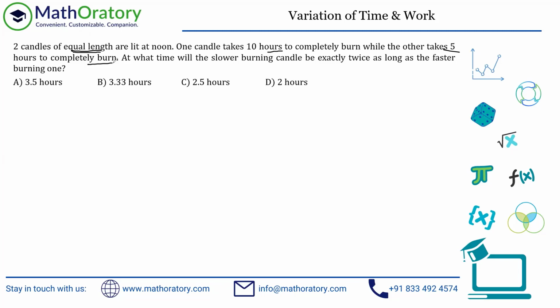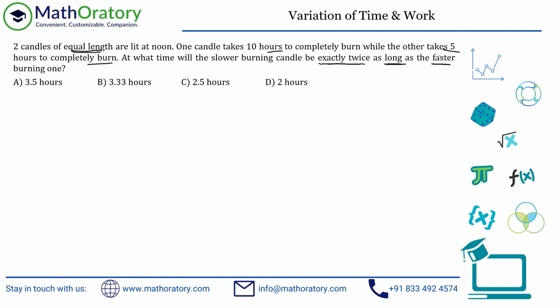So obviously there should be a difference in width or something, right? So don't ponder on that. There could be a difference in material also. So one candle is burning out completely in 10 hours. The other one is burning out completely in 5 hours. But they are of equal length. Do not forget that. At what time will the slower burning candle be exactly twice as long as the faster one?